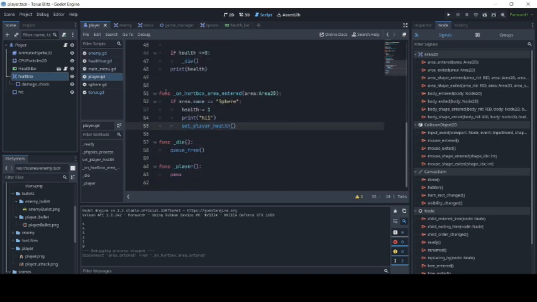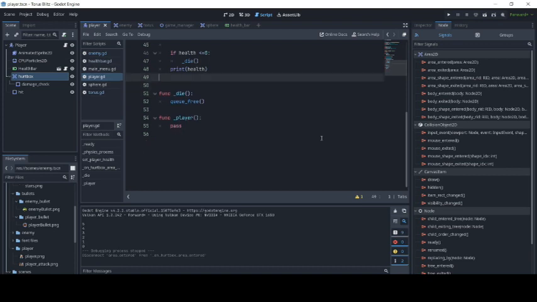Then for the player's case, we won't be using this actually. We can delete this. I was trying to detect the hurt Area2D from the sphere, but it wasn't working, so we did the opposite.